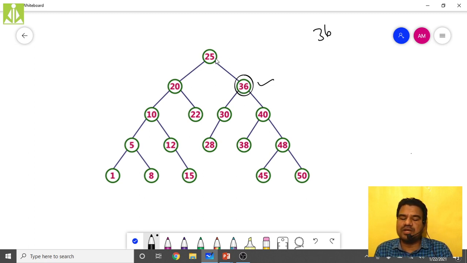Don't go with the root node. After reaching the node with two children, to delete it, you search for the smallest node in the left subtree or the largest node in the right subtree. So the smallest node will be 28 and the largest node will be 50.